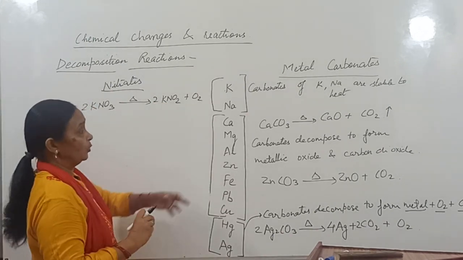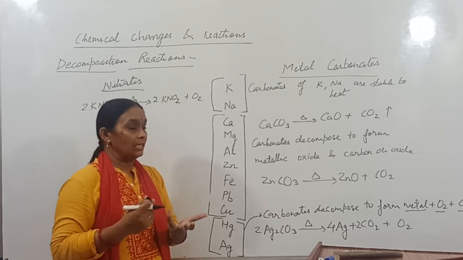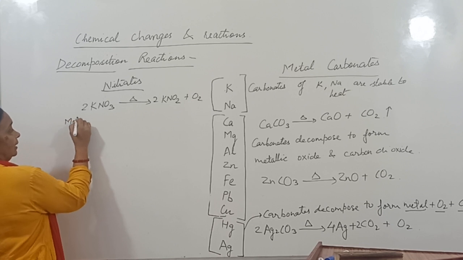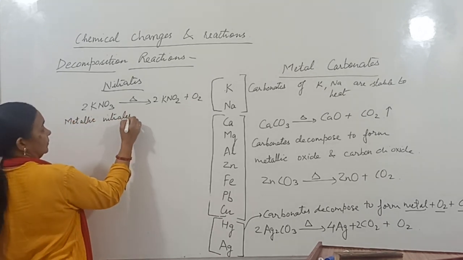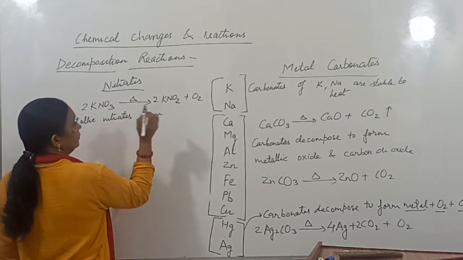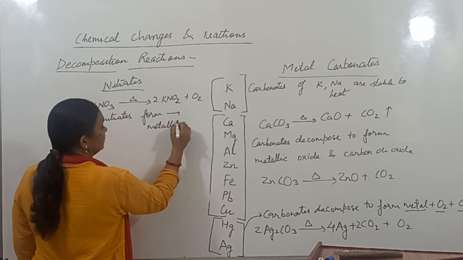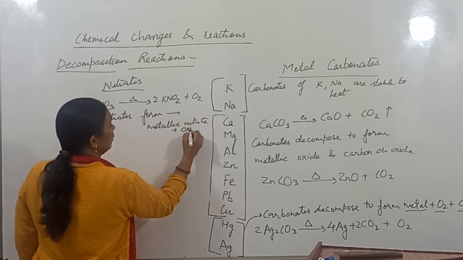That means potassium and sodium nitrates decompose on heating. So metallic nitrate forms metallic nitrite plus oxygen.